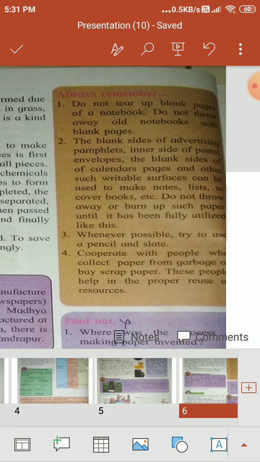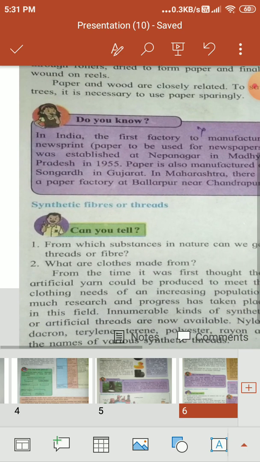Now, synthetic fibers. We are using various types of clothes, and not every cloth is made of cotton, but they are made with different materials: nylon, terylene, synthetic silk. Then how do we obtain these synthetic fibers or threads? From which substances in nature do we get threads or fiber? We get threads from cotton, wool, jute, hemp, silk, etc. Clothes are made from fibers. Now, synthetic fibers are nylon, decron, terylene, terine, polyester, rayon, etc.